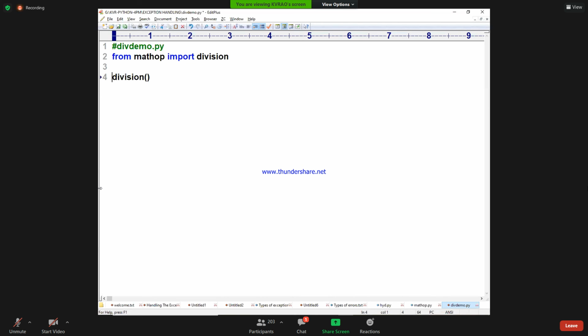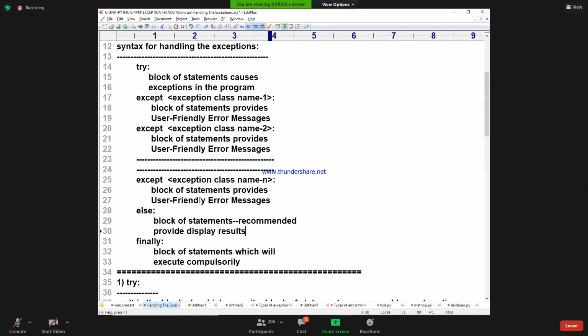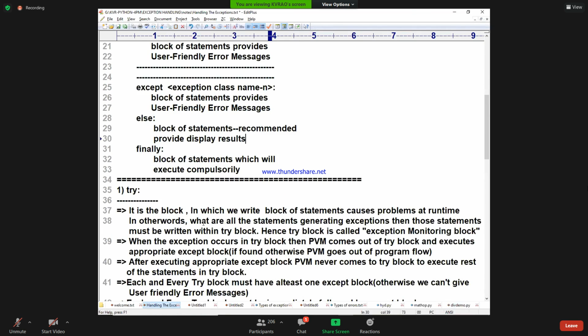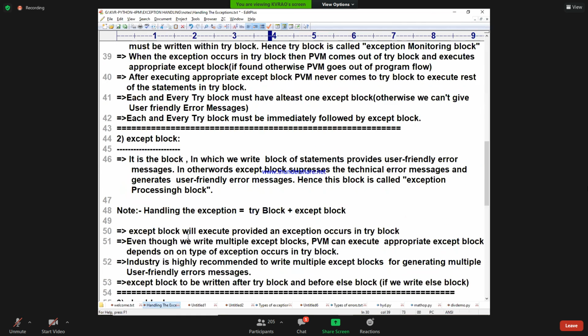Once a cricket ball is hit by somebody, what will you do? You will catch that ball. Here also, the division method is hitting the exception. What will you do? Handle that exception. Handling is nothing but what? See, a beautiful formula: handling the exception is equal to try block plus what block?